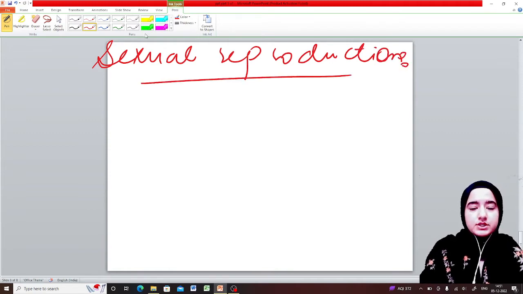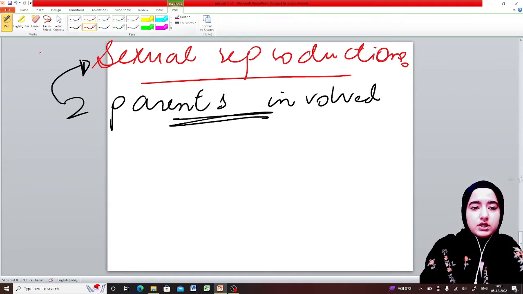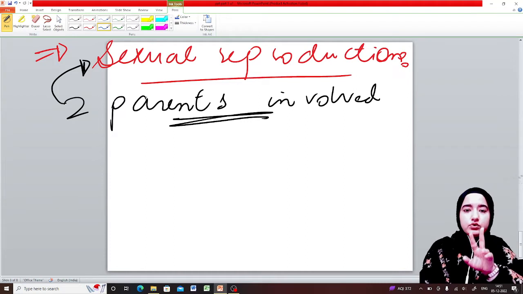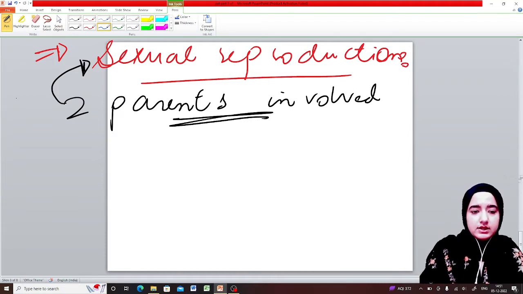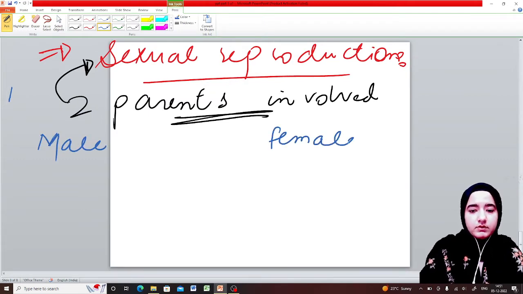Sexual reproduction simply means when two parents are involved in reproduction, we will call that reproduction sexual reproduction. And in sexual reproduction we have parents of two opposite genders. That is, one would be male and another one would be female.